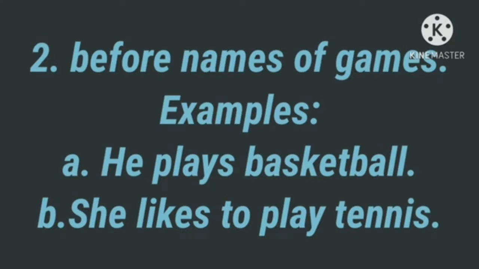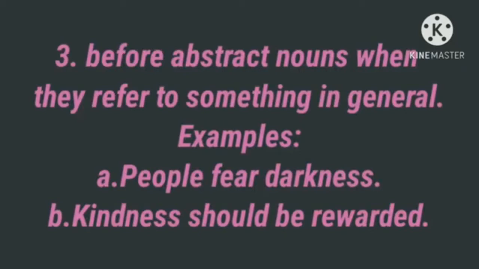Third, before abstract nouns when they refer to something in general. Examples: people fear darkness. Darkness is an abstract noun, and here it refers to something in general, so we omit the article. Kindness should be rewarded. Here kindness is an abstract noun speaking in general, so we avoid the article.